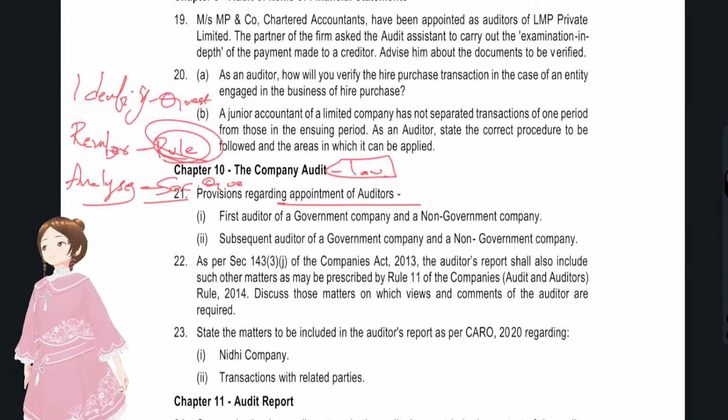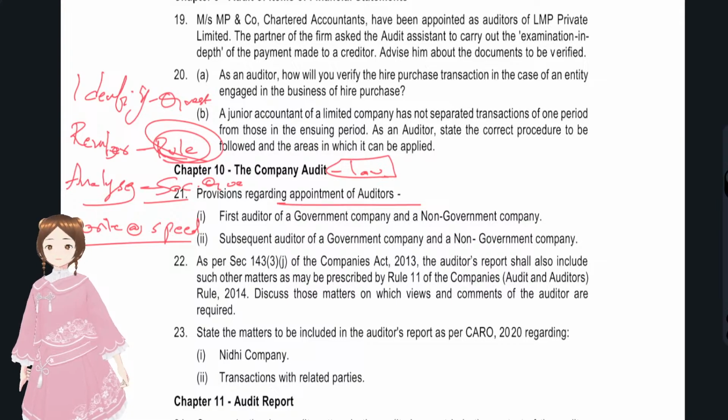And the fourth step is you have to write at speed. All the first three things, like identifying the question, remembering the rules and provisions, I can do with you.